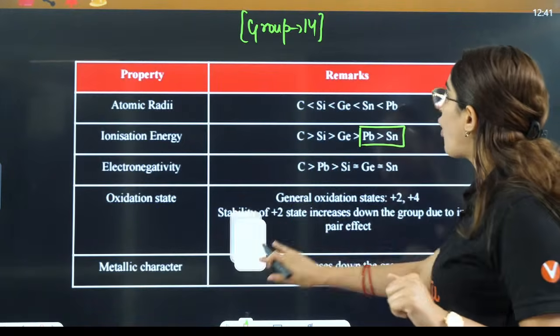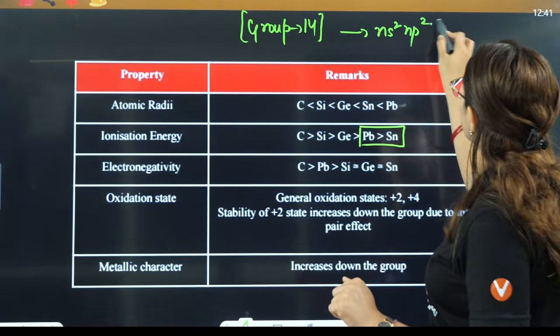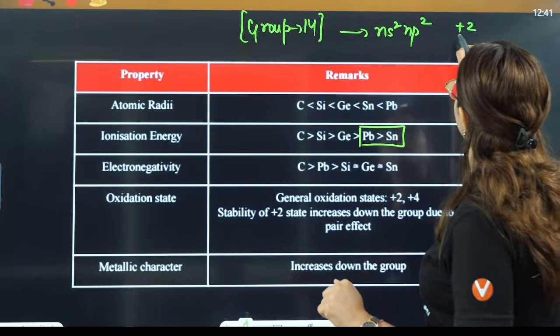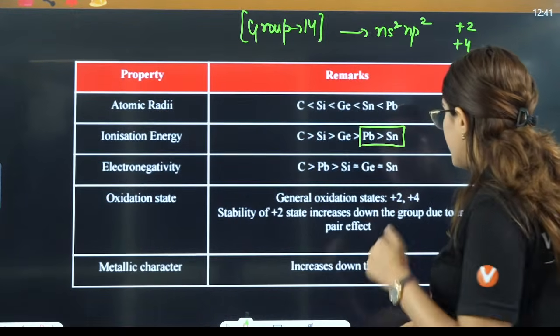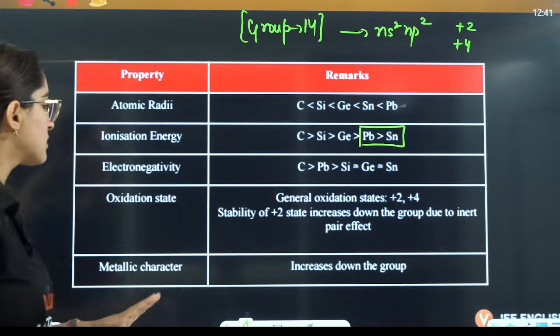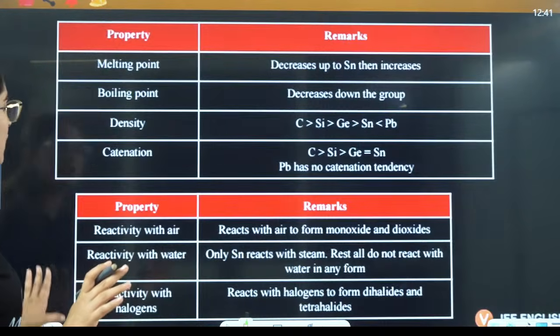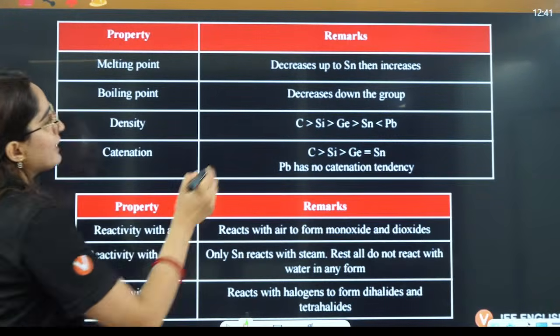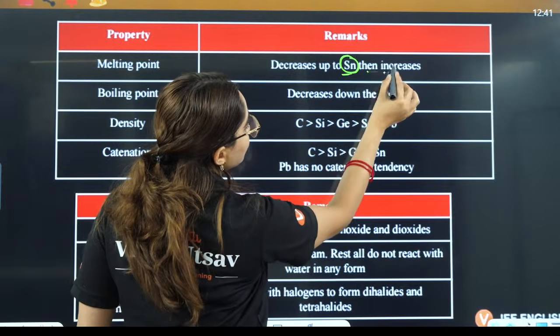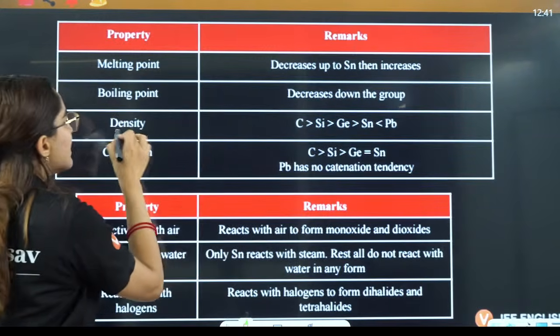The configuration is ns2 np2, so the lower oxidation state is +2 and the higher is +4. We know that the stability of the lower oxidation state increases down the group. Metallic character simply increases down the group. Melting point decreases up to tin and then starts increasing. Boiling point decreases down the group.